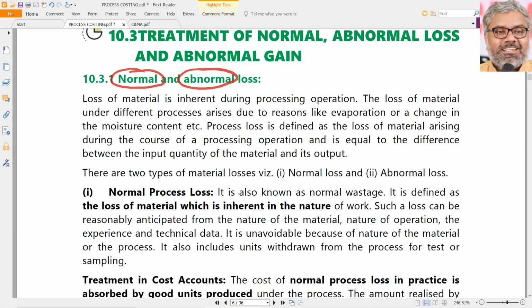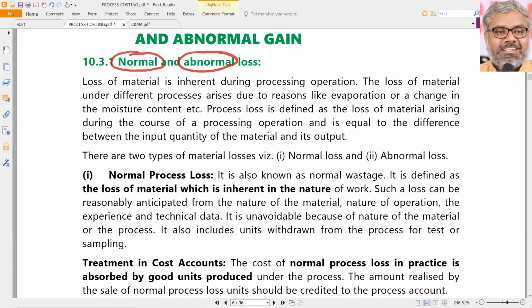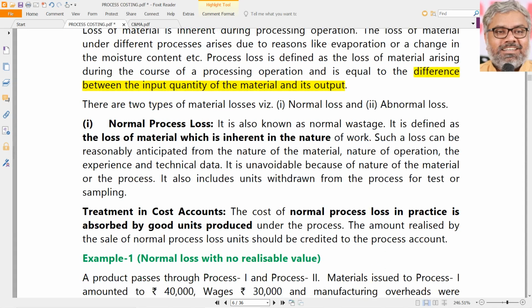Let us understand that. Loss we don't have to define specifically. Loss is something that arises in the course of actually doing some operations, and whatever is the difference between the input quantity of the material and its output naturally is loss. You have inputted 10,000 units, but output has come out only as 9,800 units. That means 200 units is lost in production. That is loss. But the question is, what kind of loss is that? Is it normal loss or abnormal loss? How do we know, sir? We don't know. It will be given in the question.